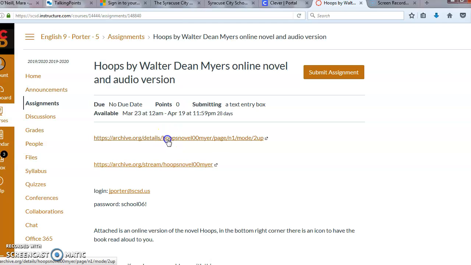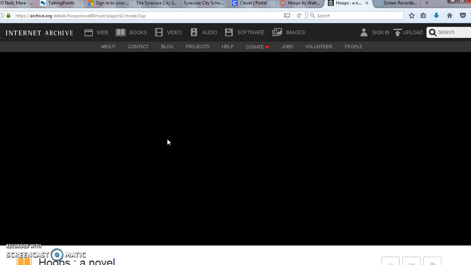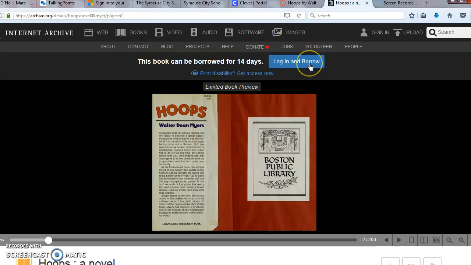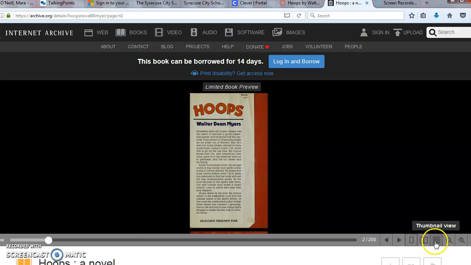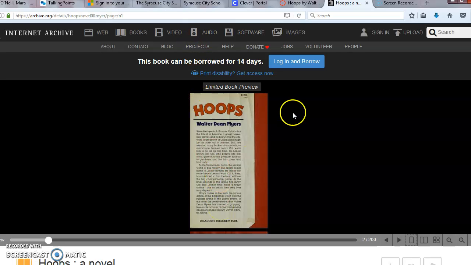So if I click on the link, it gives you an option to log in and borrow here, and once you've logged in the bottom right hand corner it goes through and has the options of flipping through it. You can zoom out, you can zoom in, you can make it full screen, okay? You can have it as 2-page like we have it, you can have it 1 page like this, which might be good for your cell phone, okay? And what it will do is read through it, and you can have it as the audio, or you can just look at it yourself, okay?